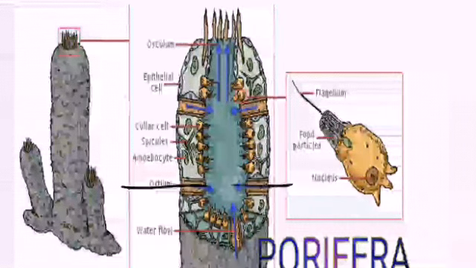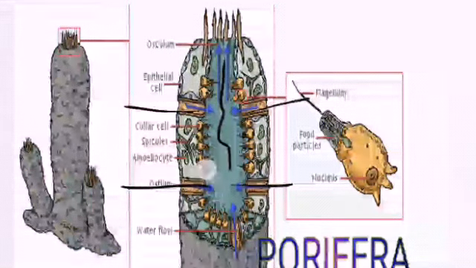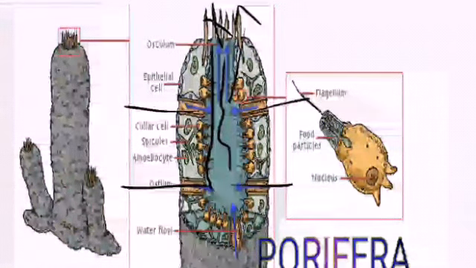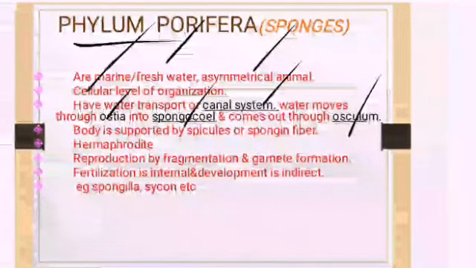The ostia. The water is used by the cells for various purposes. After that, undigested particles, nitrogenous waste, everything along with the water moves out through a structure called the osculum. That is how Porifera carries out the process.